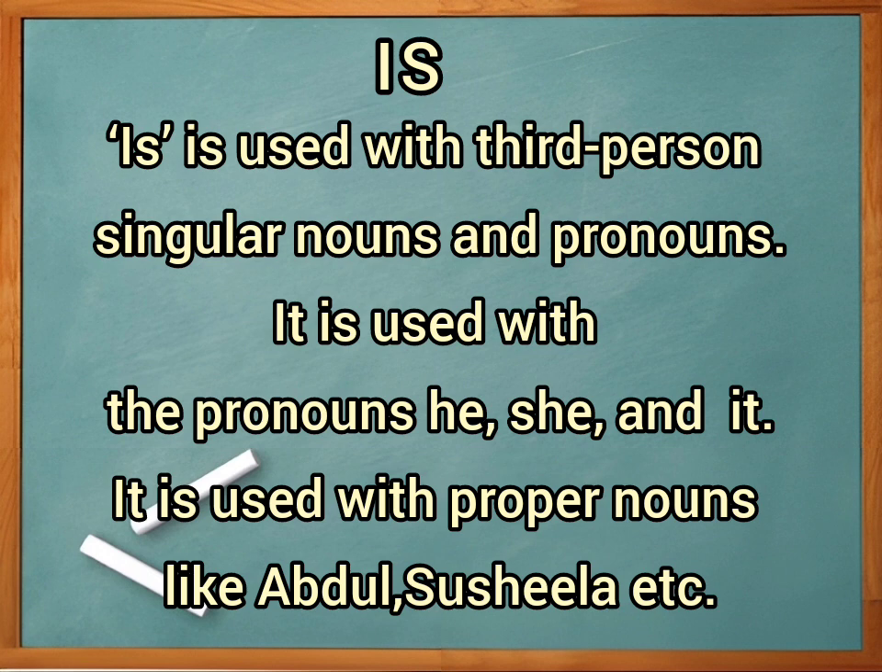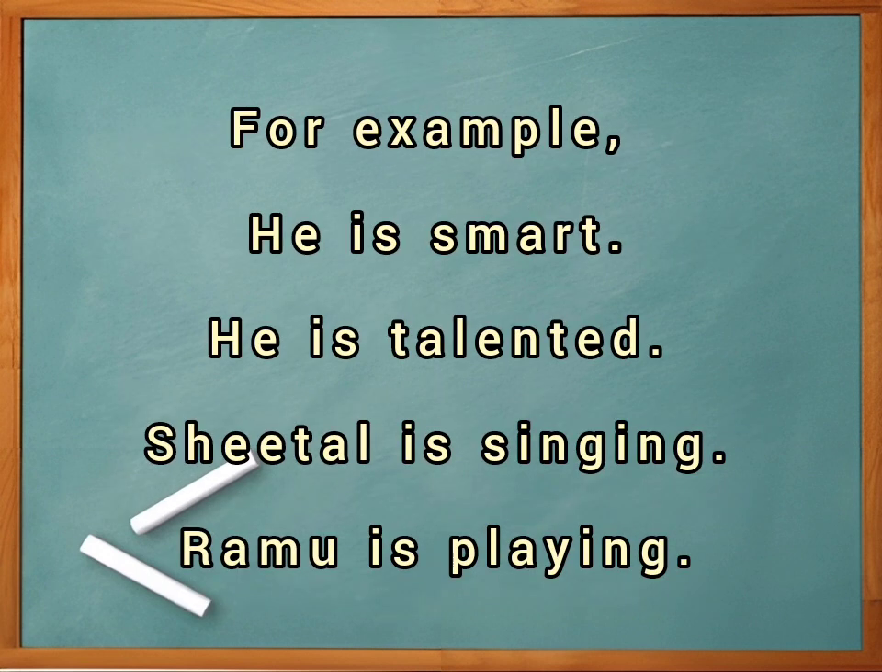Is is used with third person singular nouns and pronouns. It is used with the pronouns like he, she, it. It is also used with proper nouns like names Abdul, Susila, etc. For example, যেমন he is smart, he is talented, Sital is singing, Ramu is playing.